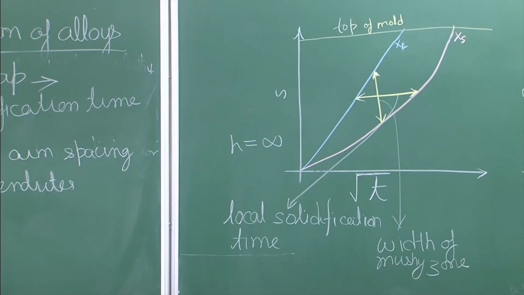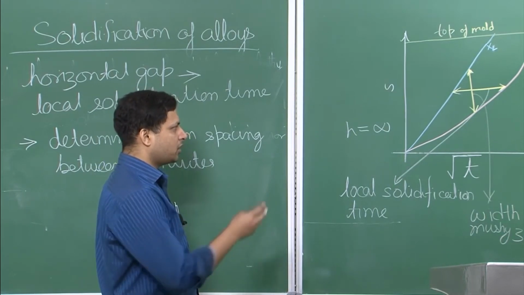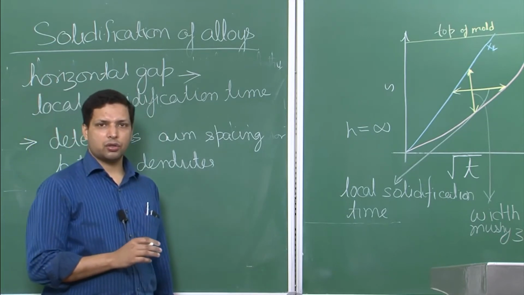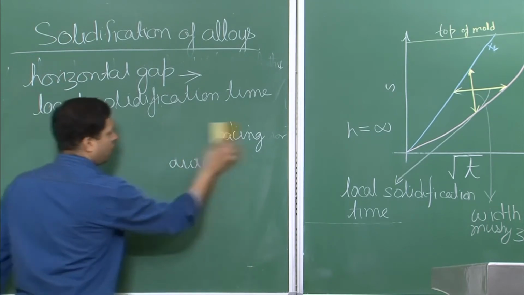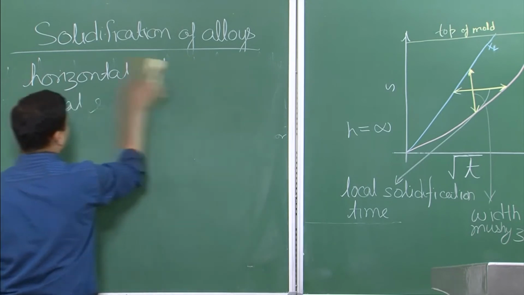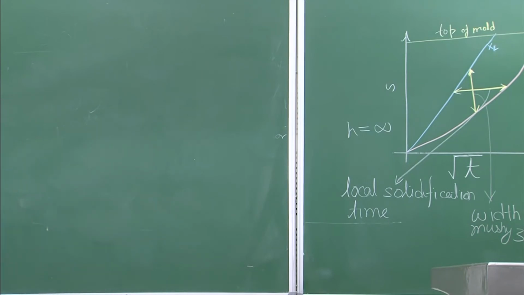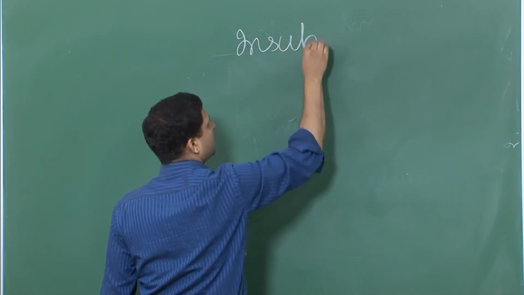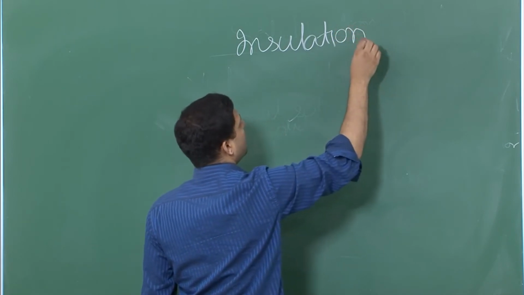Now, that is the solidification of alloy in general. There is one thing in particular that we can still get from this, although we are not looking at the heat flow equations and all those details. Let us say that we were looking at solidification of alloy in a very insulating mold. I should not have erased the part on solidification of alloys because it is still there. We are looking at the insulating mold condition.